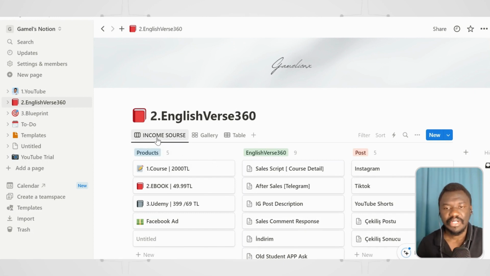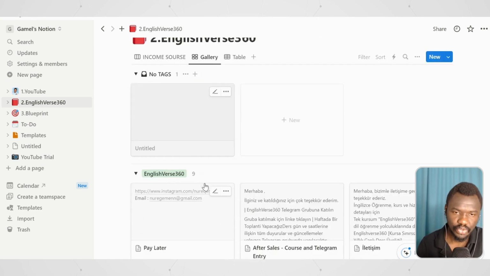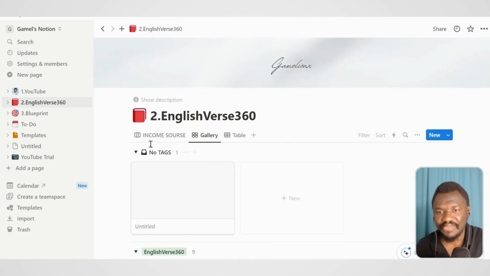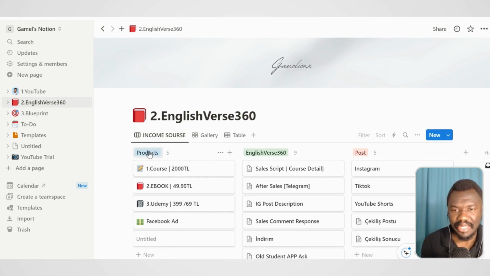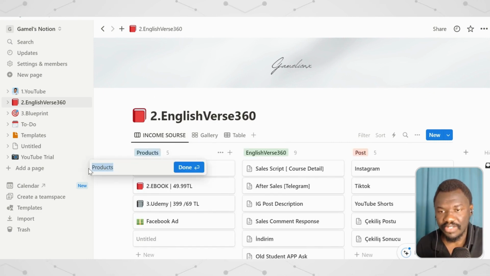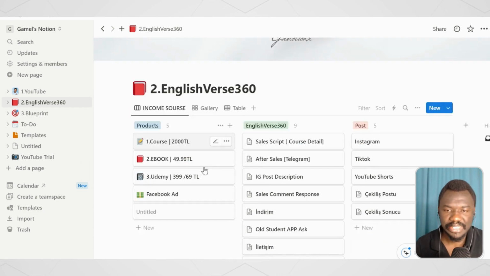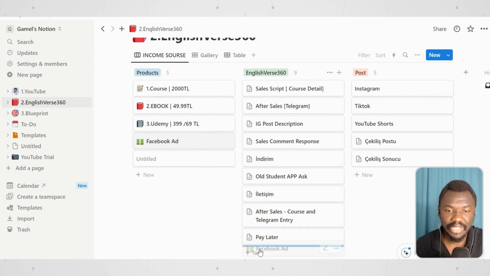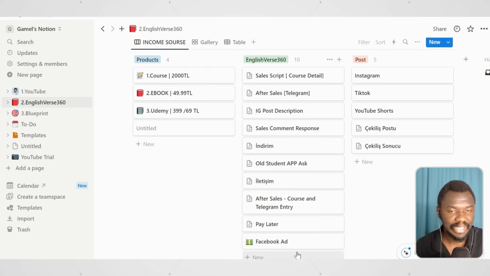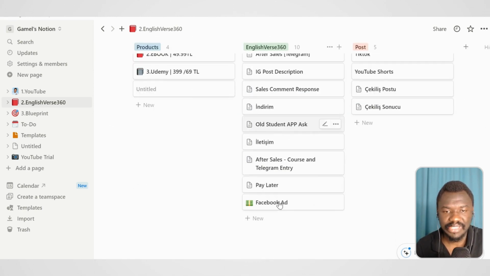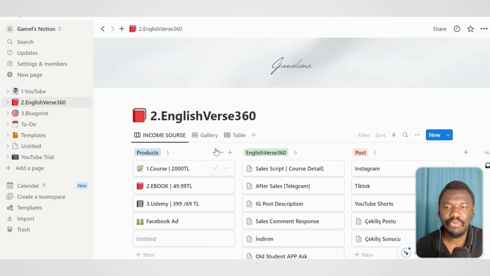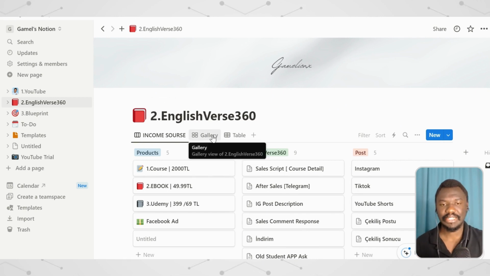So here we have, first, I just named it income source. Here is written gallery, because it's going to show them in a gallery form in the tags that you add. And it's very interesting to mention that over here at the top, whatever you write becomes a tag. So you can just shift things from one side to the other. Let's say I want to move the Facebook ad to the English Verse 360. All I have to do is bring it here, and it comes under the English Verse 360. So you can easily organize your stuff. And all these are part of one thing, the English Verse 360. This is an English course that I sell.